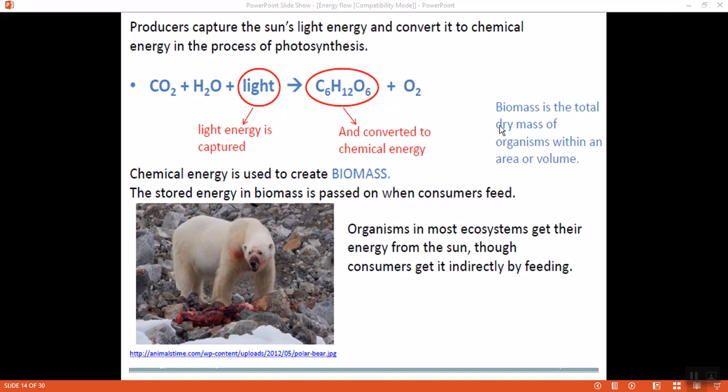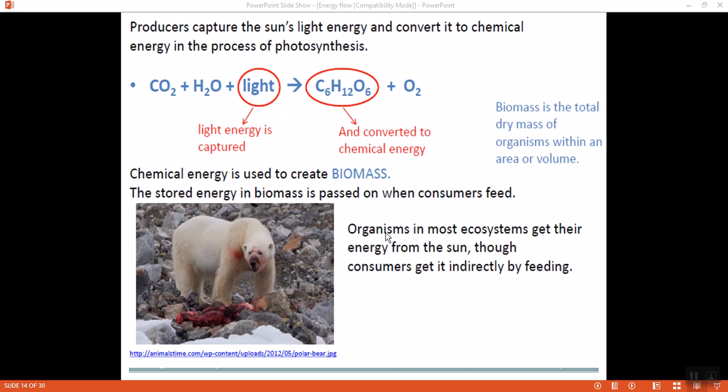Biomass is the total dry mass of organisms within an area or a volume. So the total mass formed through photosynthesis is called the biomass. This is very important to understand: it's the total energy stored in living organisms.